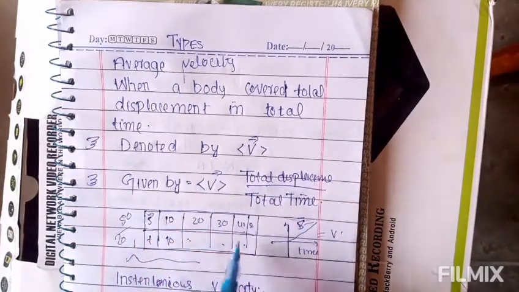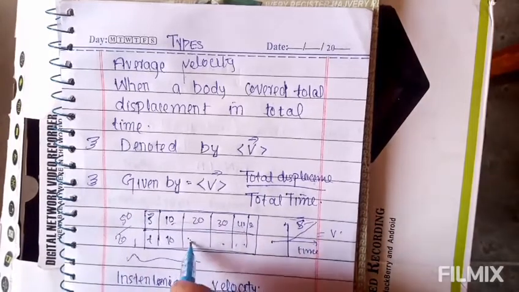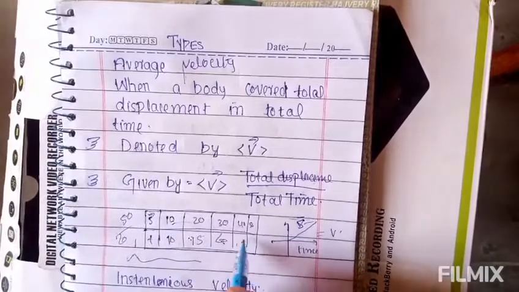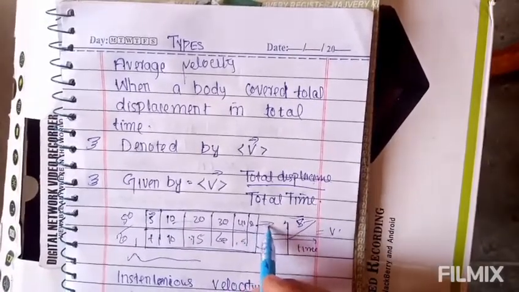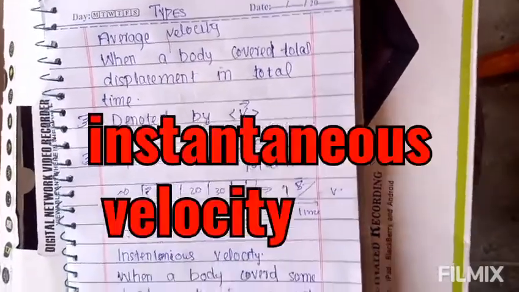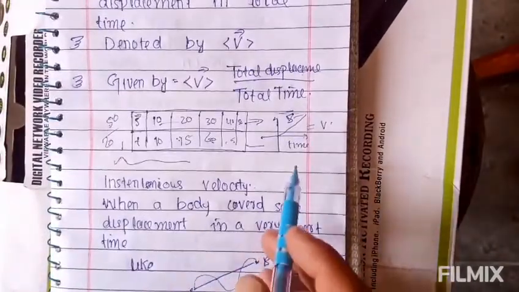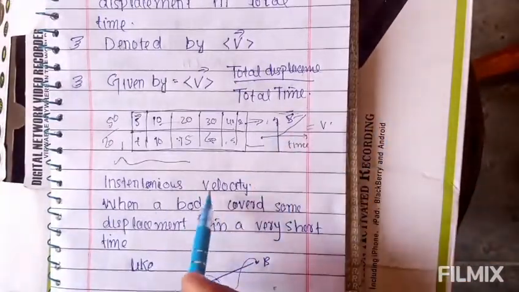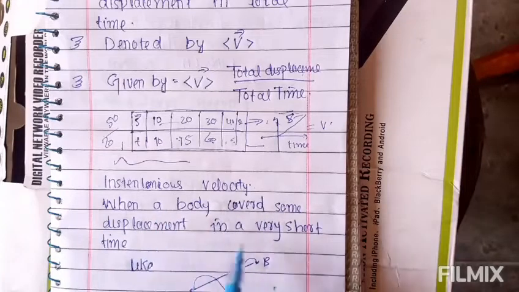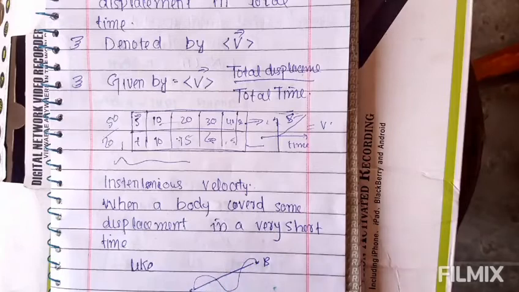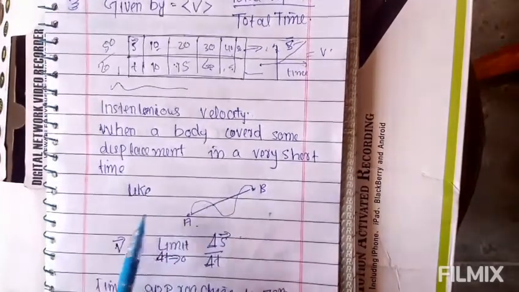So we will add all the displacements and also add the times, like 15, 20, and so on. We add these and we also add those, and it will give the average velocity. Now come to the instantaneous velocity. Graphically also you can write this. Instantaneous velocity means when a body covers some displacement in a very short time, meaning the time approaches zero.